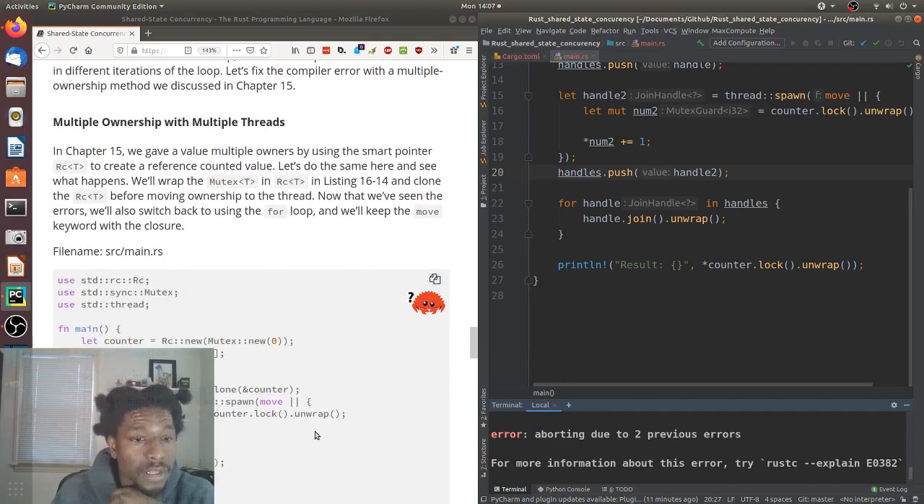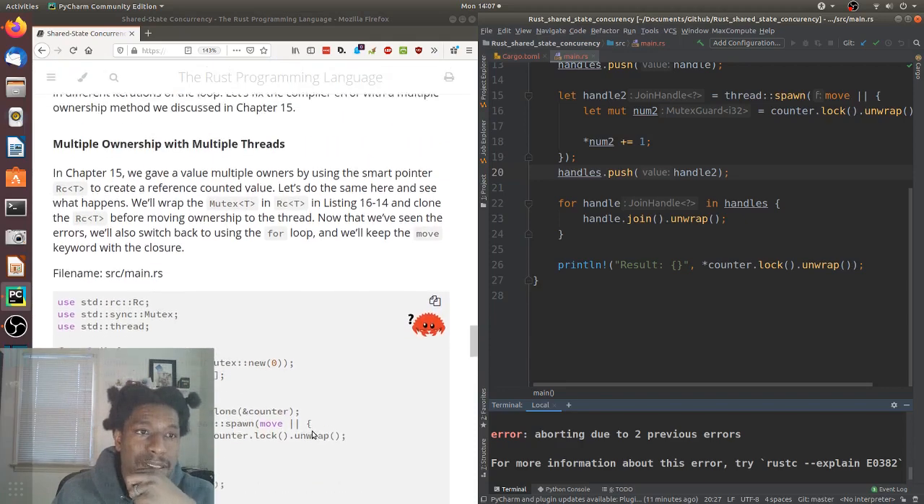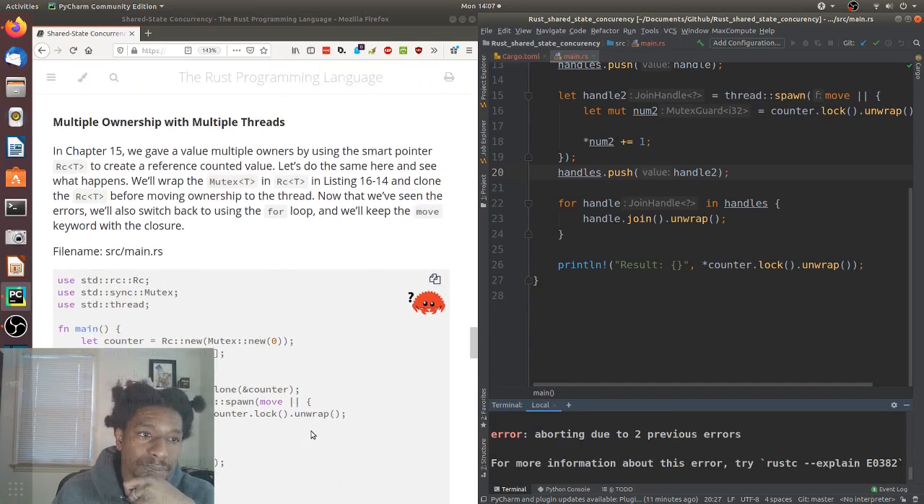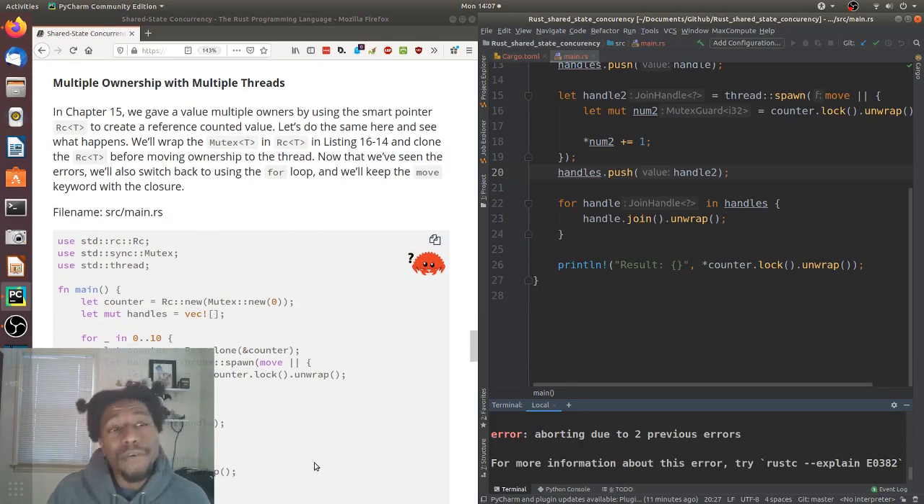Okay. Oh, that makes more sense. Multiple ownership with multiple threads. In chapter 15, we gave a value multiple owners by using the smart pointer Rc to create a reference counted value. Let's do the same here and see what happens. We'll wrap the mutex in Rc in listing 16-14 and clone the Rc before moving ownership to the thread. Now that we've seen the errors, we'll also switch back to using the for loop, and we'll keep the move keyword with the closure.